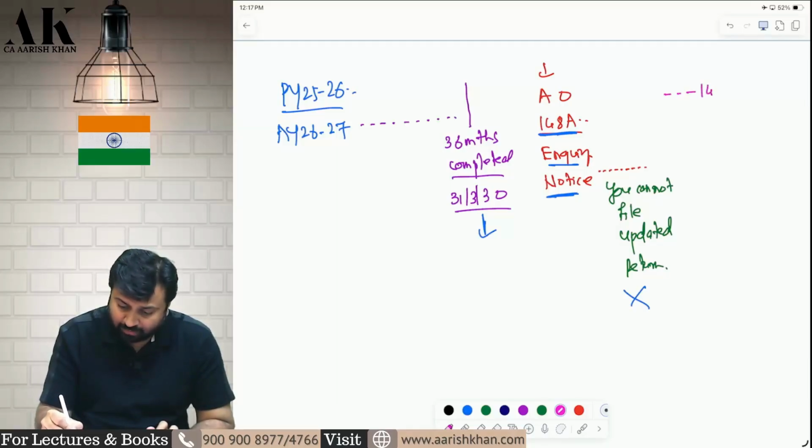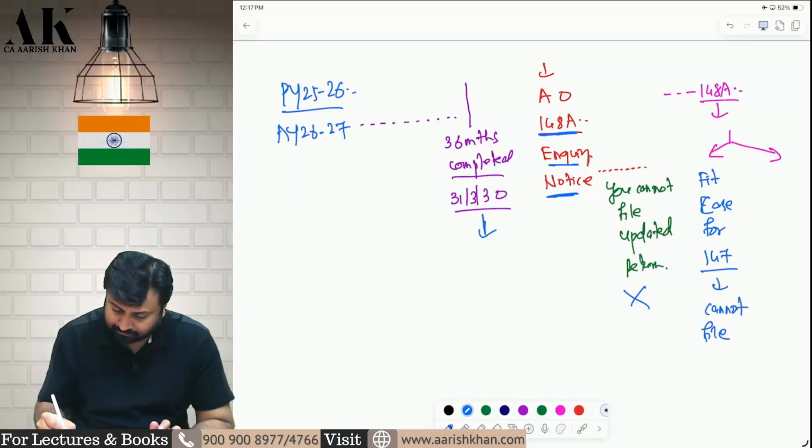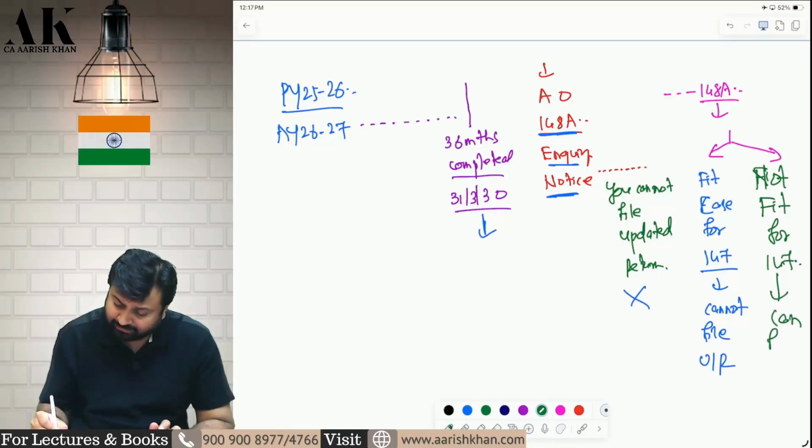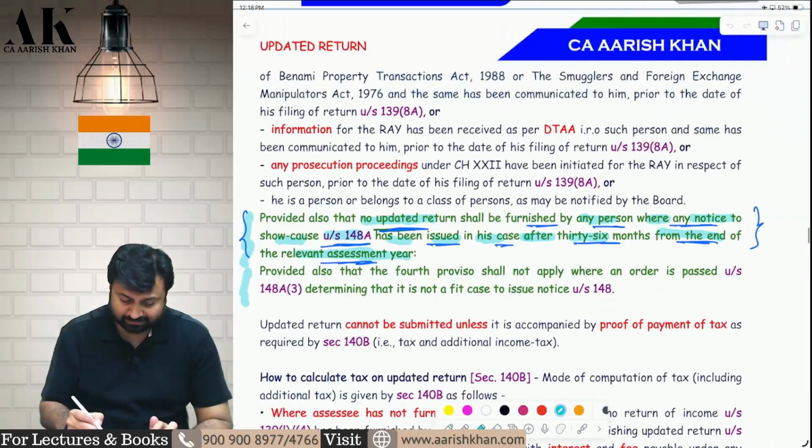But after this, what the AO will do, will pass an order under 148A. Now, there are two possibilities. Suppose the AO decides that your case is a fit case for 147, then obviously cannot file updated return. But now the second proviso says that, suppose if the AO says that your case is not fit for 147, it means you have not done anything wrong. Then the law says that you can file updated return.